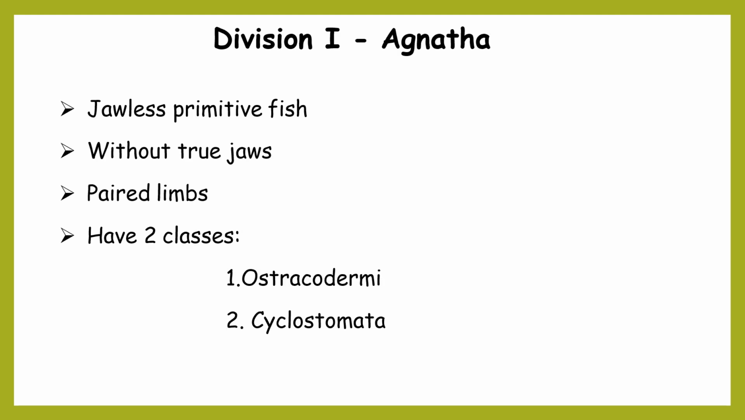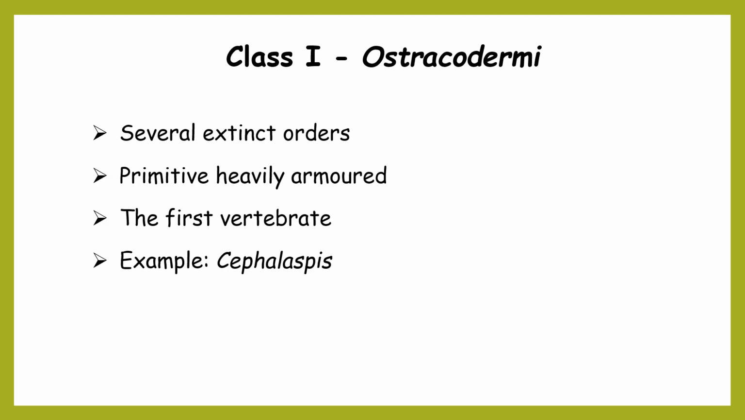This group is further divided into divisions. Division 1 is Agnatha, and the characteristics are as follows. They are jawless primitive fishes, that means jaws are completely absent. That is the reason why this division is named Agnatha. They don't have jaws and they lack paired limbs. These are the basic characters, and this division Agnatha is further divided into two classes, that is Ostracodermi and Cyclostomata.